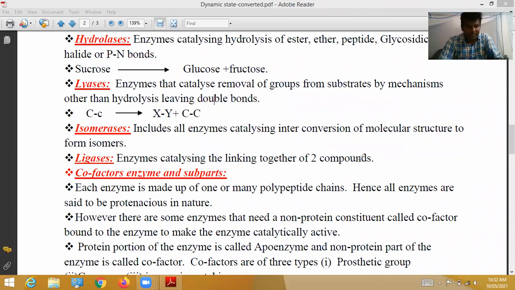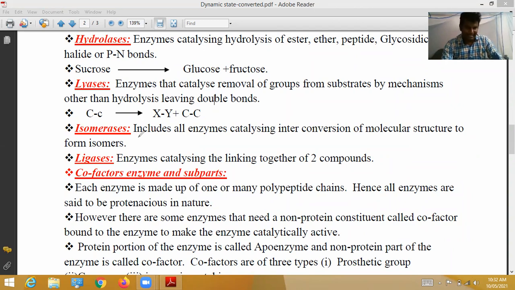This is also called interconversion of optical, geometric, or positional isomers. Like this, glucose 6 phosphate is converted into fructose 6 phosphate, so the position is changed. We could show another example also, but no need, leave it.